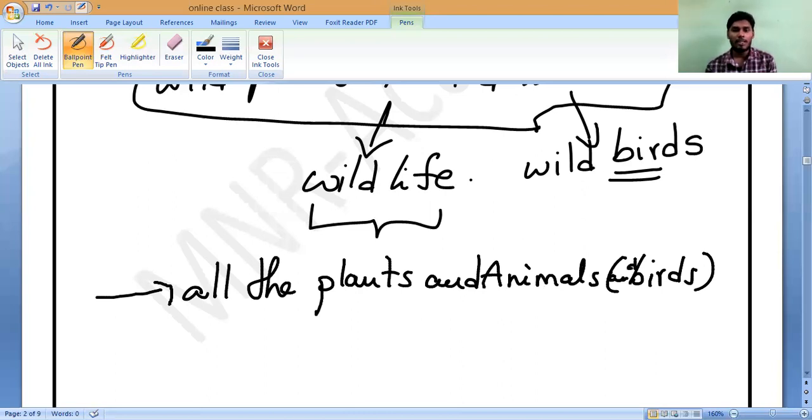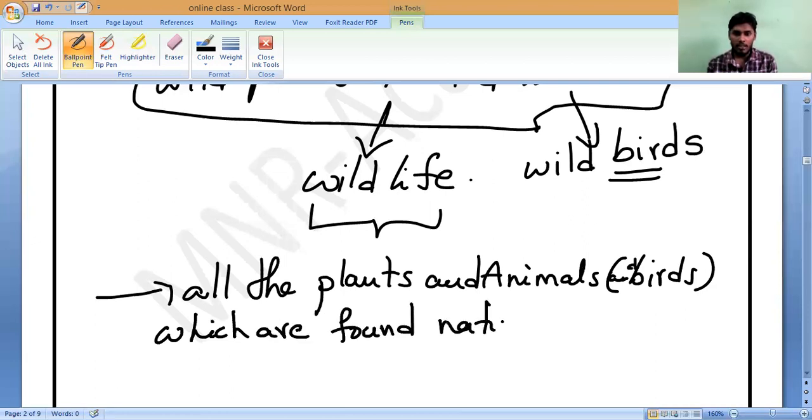So all the plants and animals which are found naturally in forest.